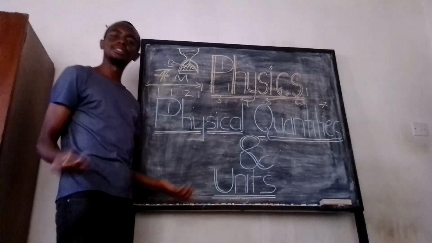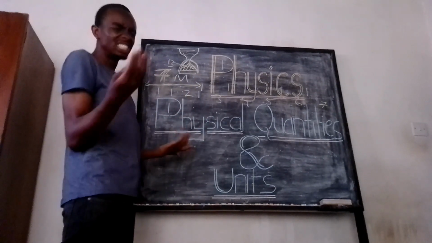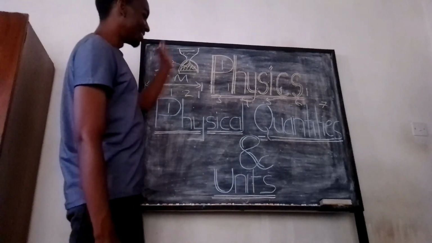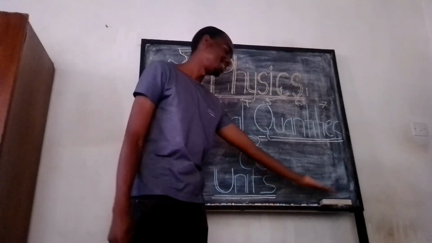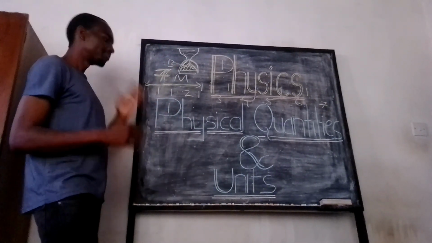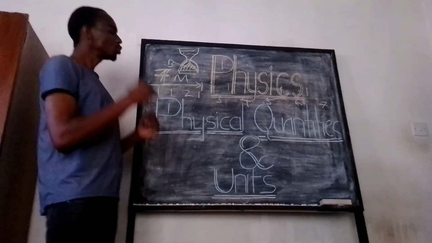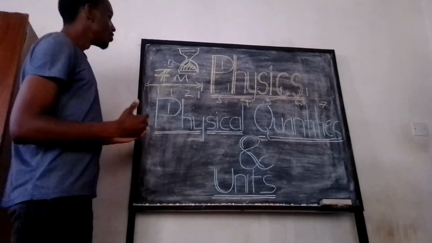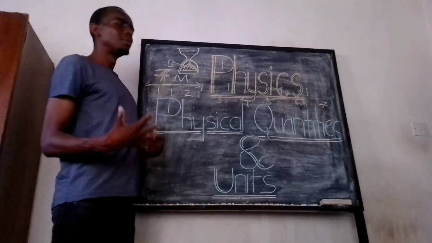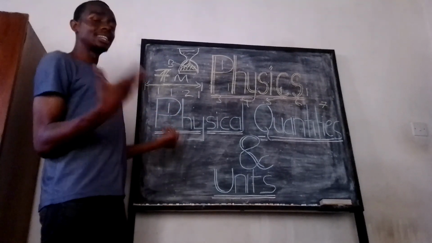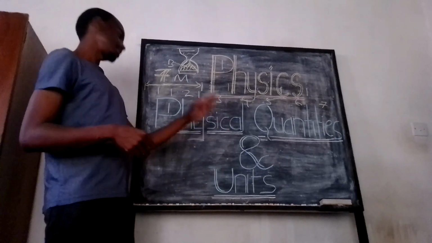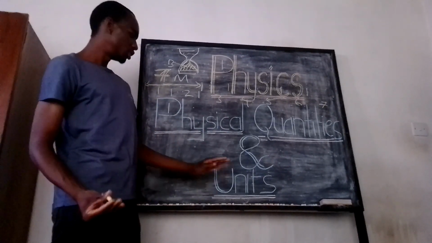Now, we have more sophisticated methods of measuring time. Not necessarily sophisticated, but better methods of measuring time, better than this. The same applies for length. We now have something better than a duster. We've got rulers and some sophisticated equipment for measuring length. So that's it, guys. I just wanted you to have an intuitive feel for where these two concepts in physics come from, and why they are important. The importance is clear from what I've been saying. We cannot talk about physical quantities if we do not have the basis of measuring them, which are the units.